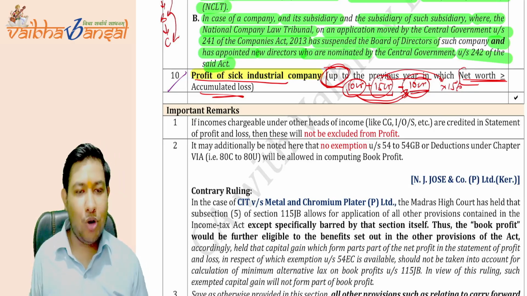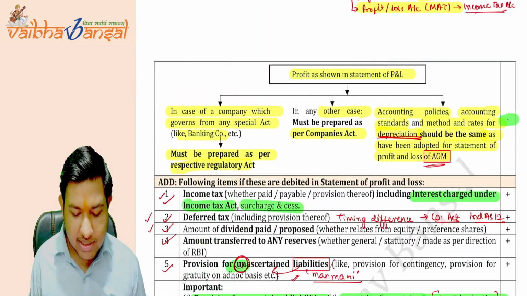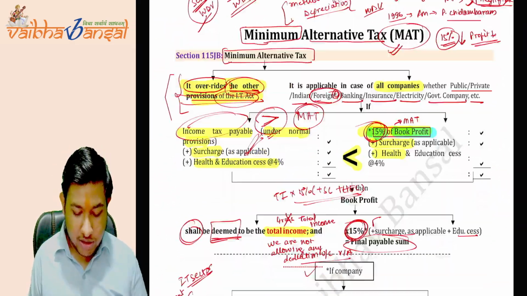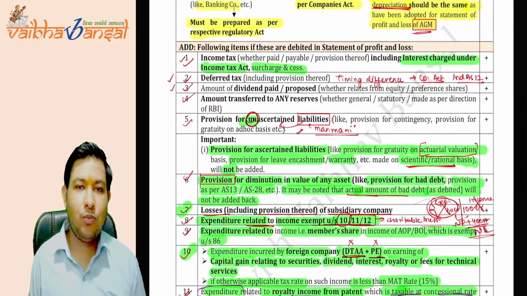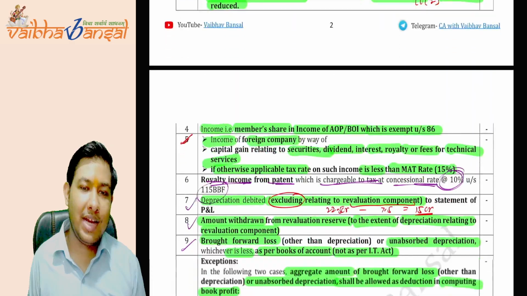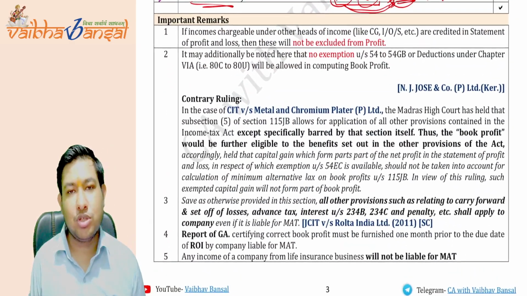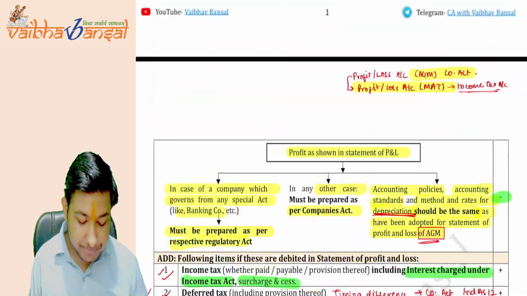These are all points of addition and subtraction. I hope these 2.5 pages are very clear to you all. Is this clear? The first page is very clear, it is a basic page. In the second page, we have done every point in detail for the addition, and we have also done every point of less in detail. Now we are coming to the remarks portion.